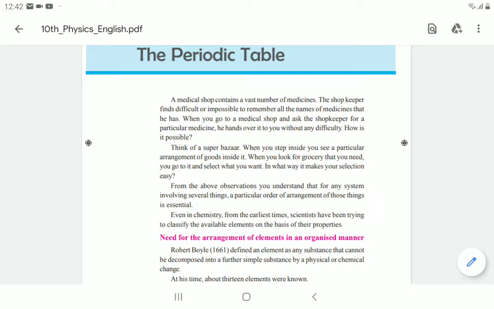But up to this 21st century, we have nearly 120 elements, up to 118, in the periodic table, children.